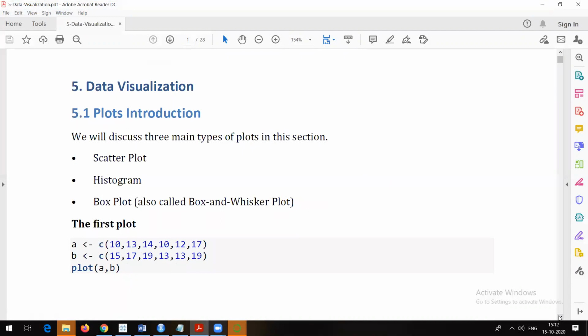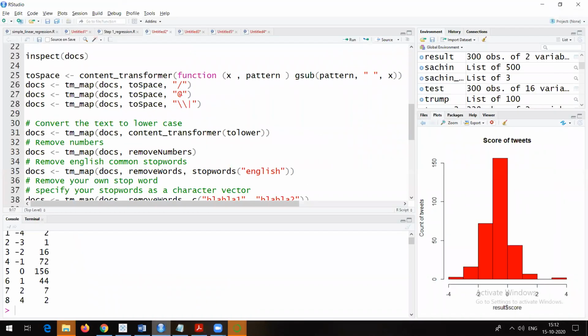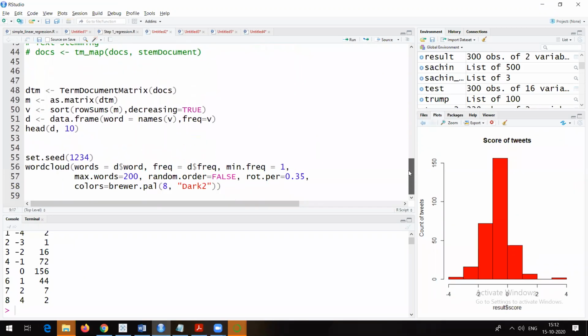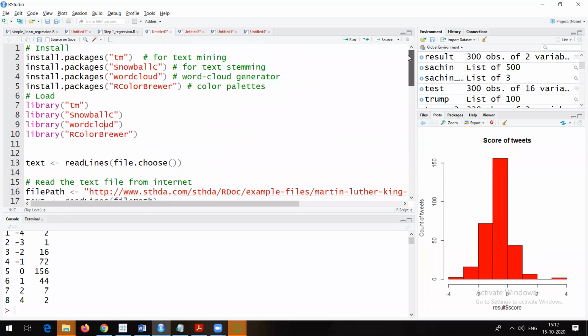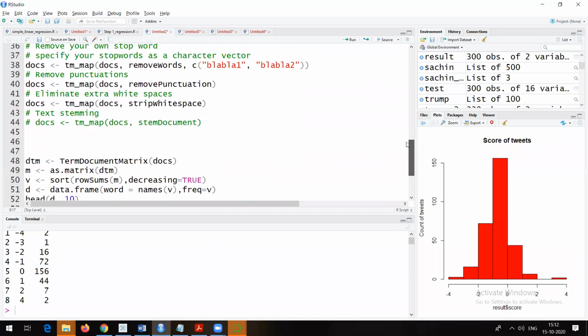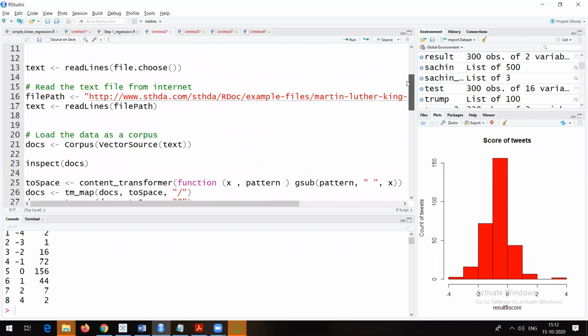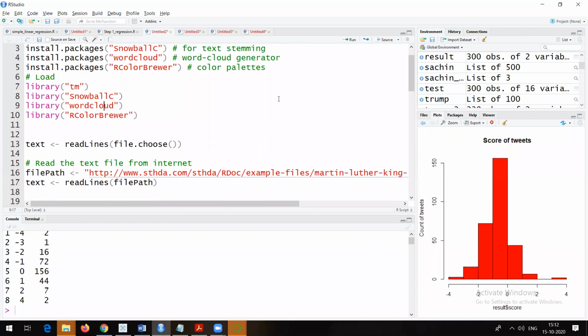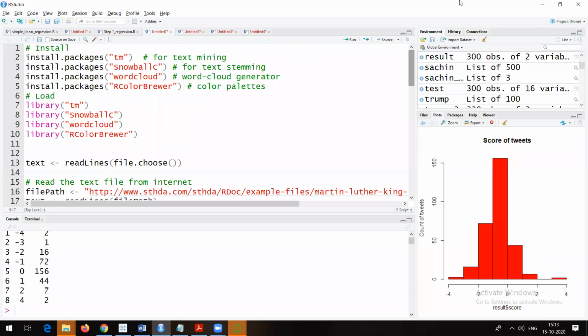As in your syllabus they have mentioned R, that's why I will try to do it with R. Otherwise, one can make use of Python also. I have both of the things actually. You can see I have R Studio also running, right? This is one of the data visualizations I have already done here. It's actually data visualization of tweets for Virat Kohli. So what people are talking about Virat Kohli on Twitter, whether they are positive about him, negative about him, or what. Anyway, maybe we will discuss this as a case study later on in your lab. But yes, this kind of thing can be done with the help of visualization. So we will see that one.